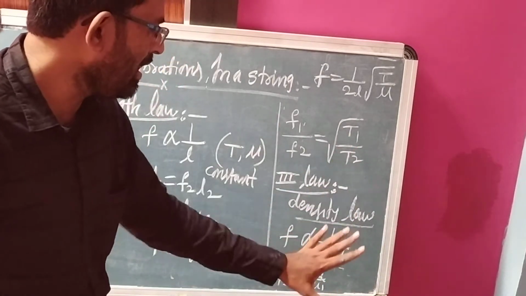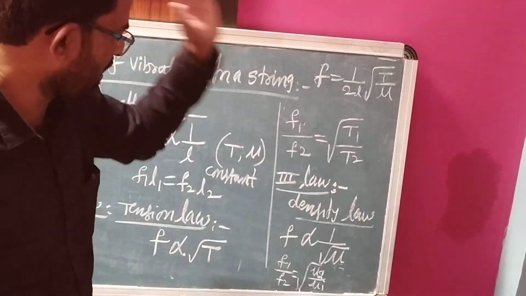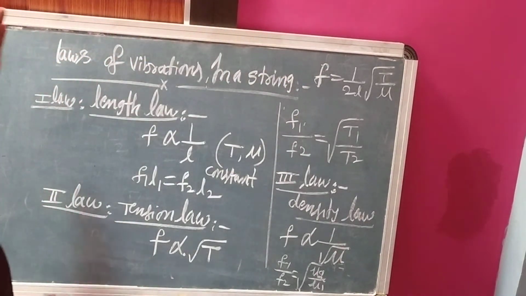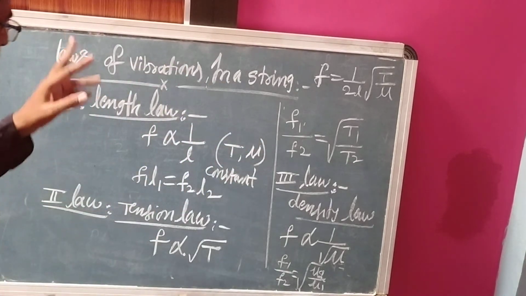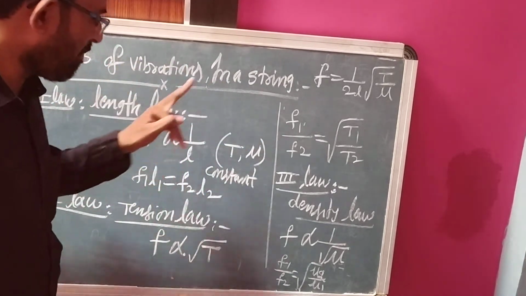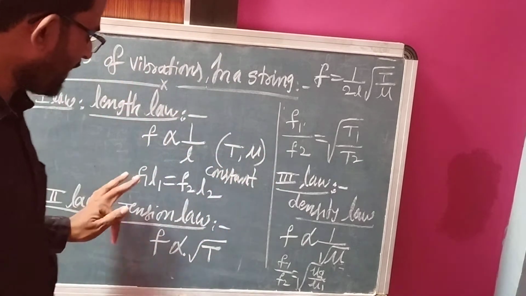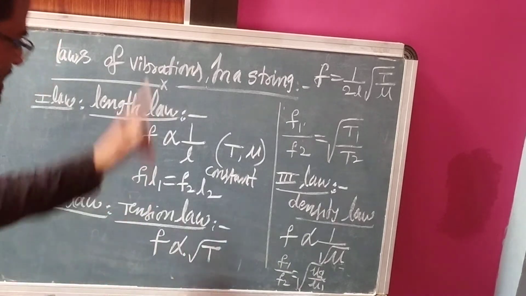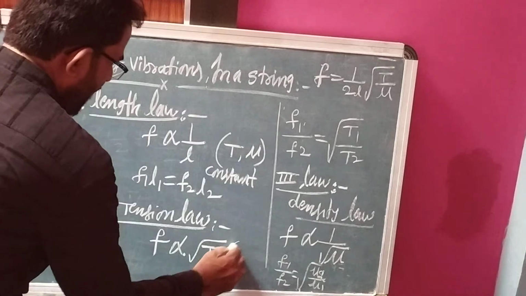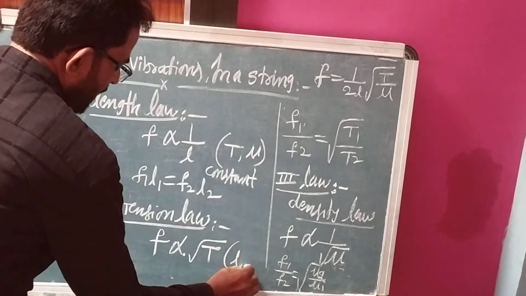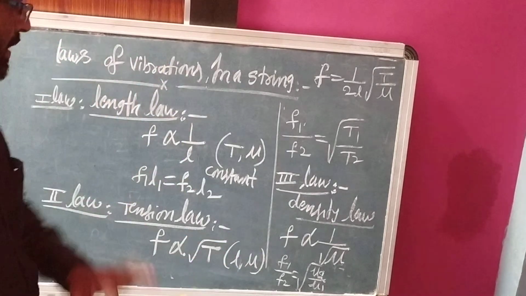These are the three laws of vibrations in a string. Once again, I am explaining them. First law or length law: the fundamental frequency is inversely proportional to length. Tension law: the fundamental frequency is directly proportional to the square root of the tension, where length and linear mass density are constant.